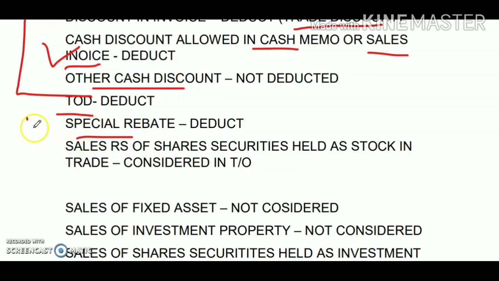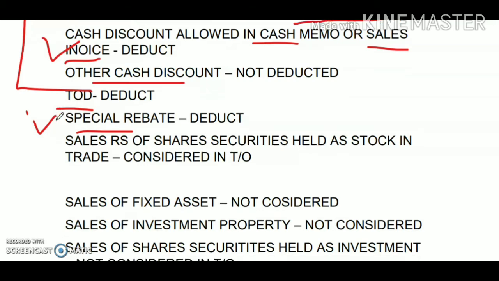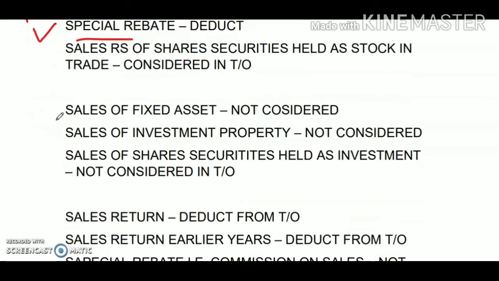Any special rebate in relation to the sales will be excluded from the turnover for the purpose of a tax audit. Now the question may arise if any person is dealing in shares or securities. If he has held such shares or securities as stock in trade, then such dealing will be part of the turnover for the purpose of a tax audit.